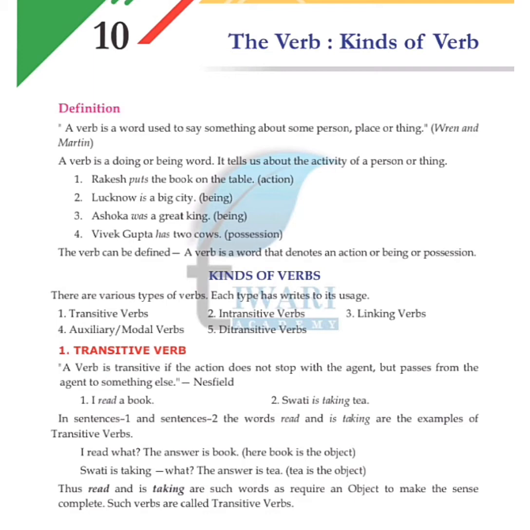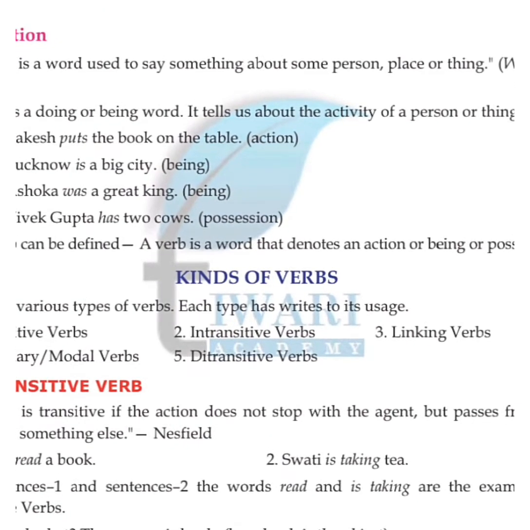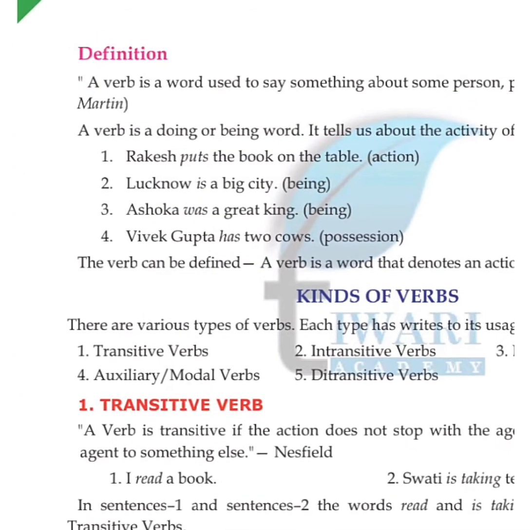So what is the definition of this verb? A verb is a word. Verb एक ऐसा word है जिसे use किया say something about some person. Okay, कुछ बोलने के लिए. Okay, you know that what is a verb? A verb is a doing or being word. It tells us about the activity of a person or thing.